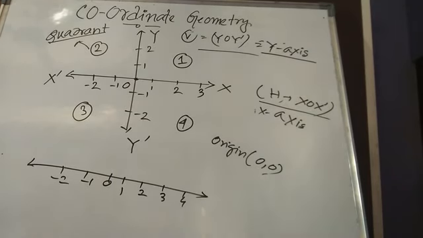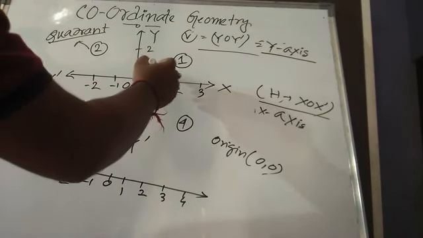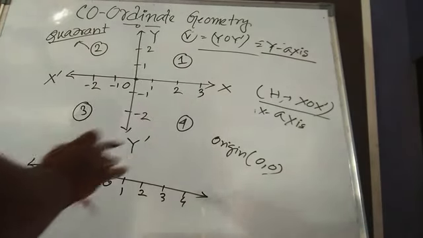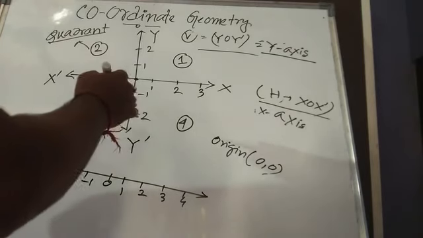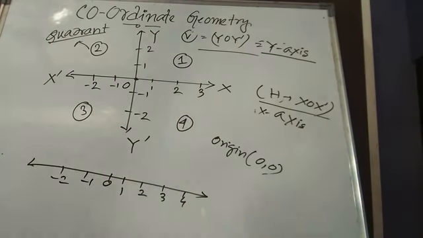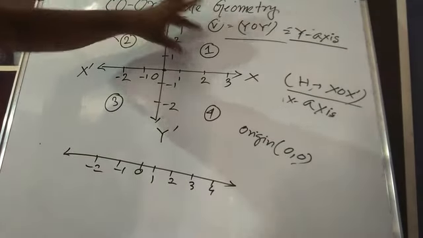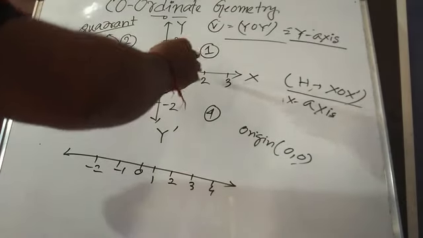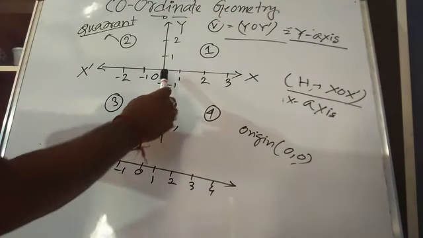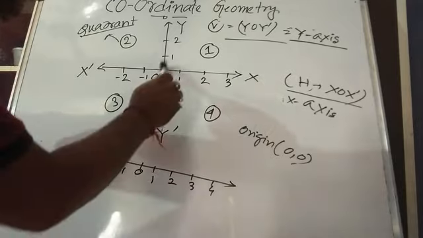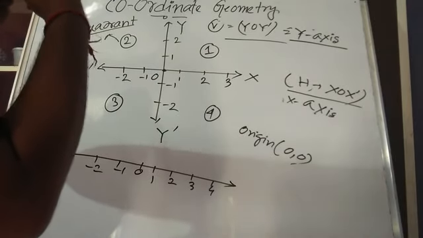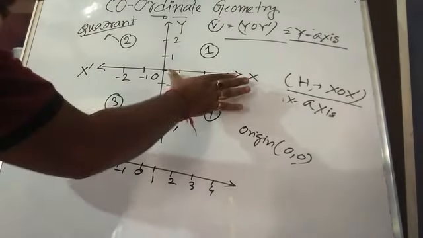Now you see the first quadrant. The first quadrant is made of OX and OY.